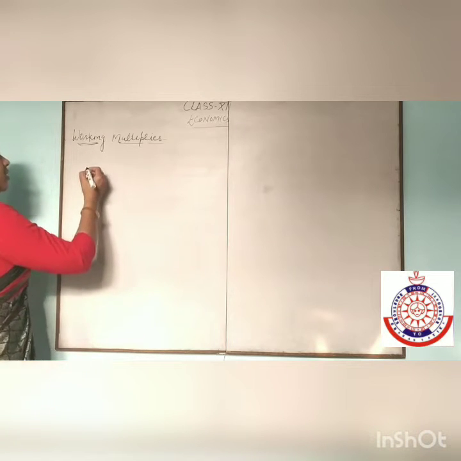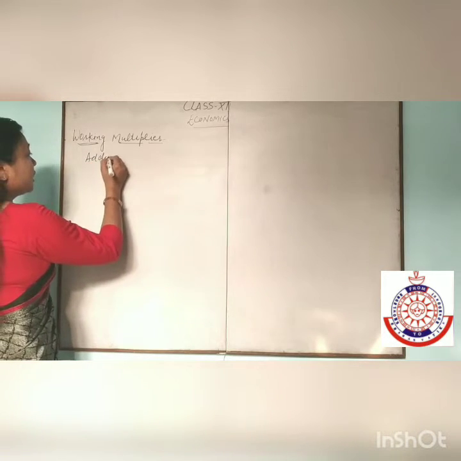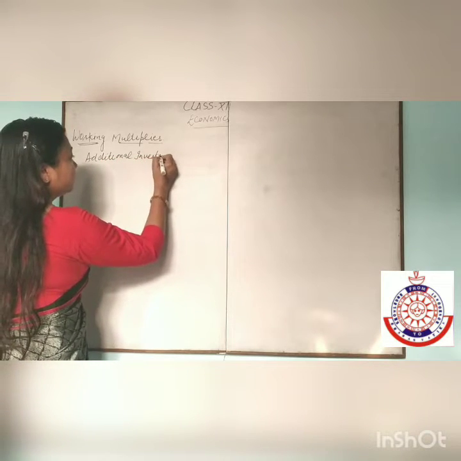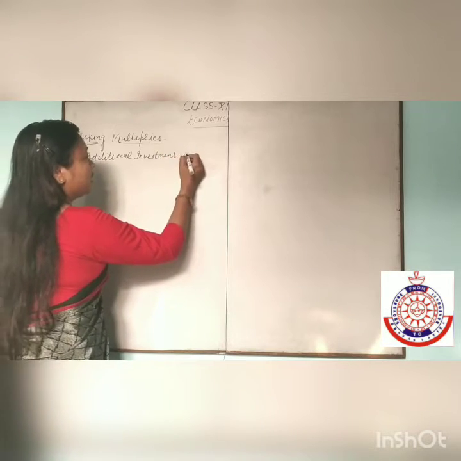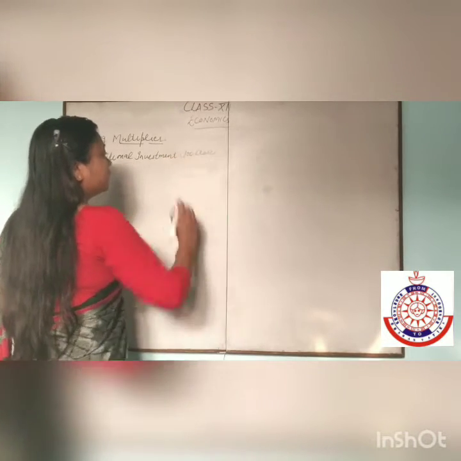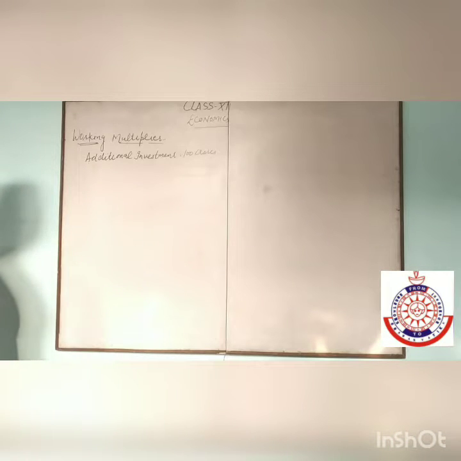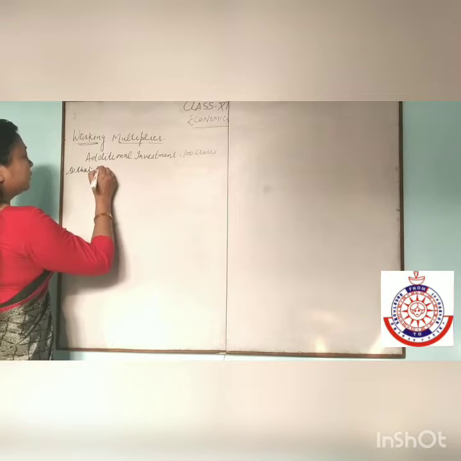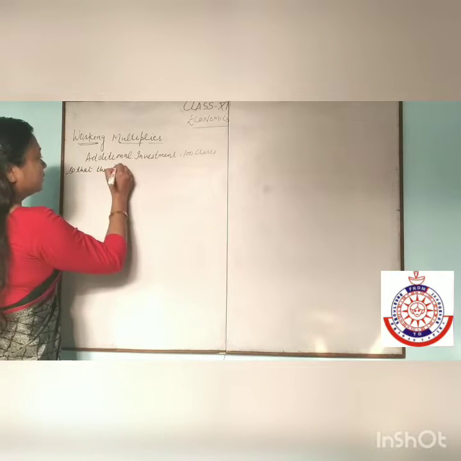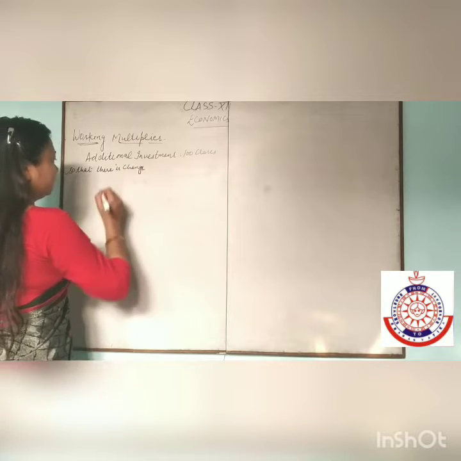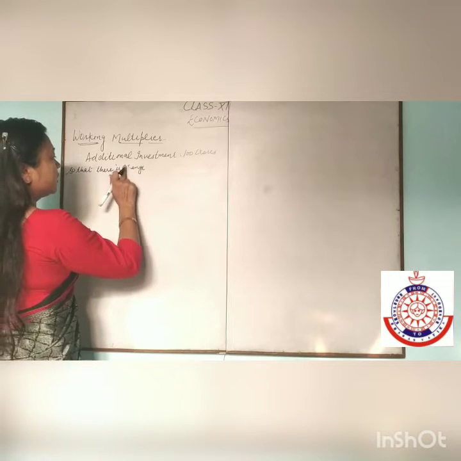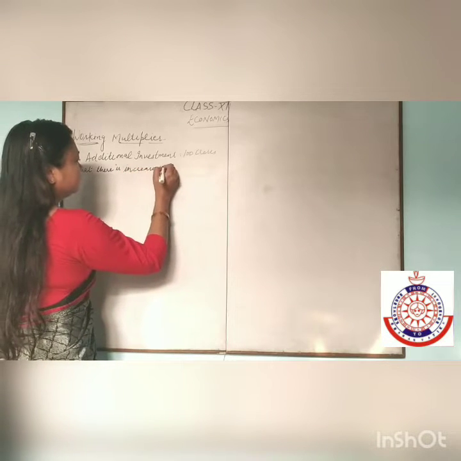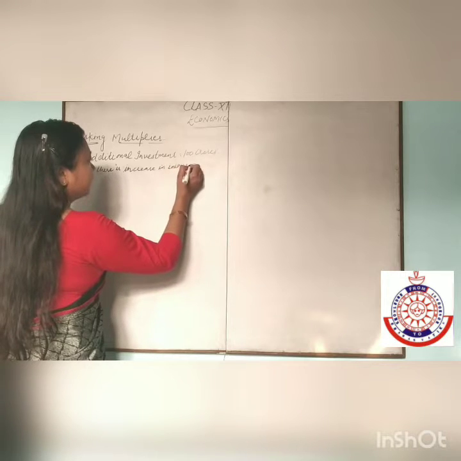Suppose the additional investment is 100 crore, so that there is an increase in income of 100 crore.